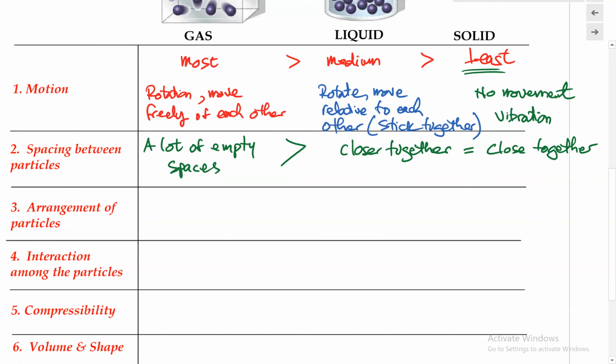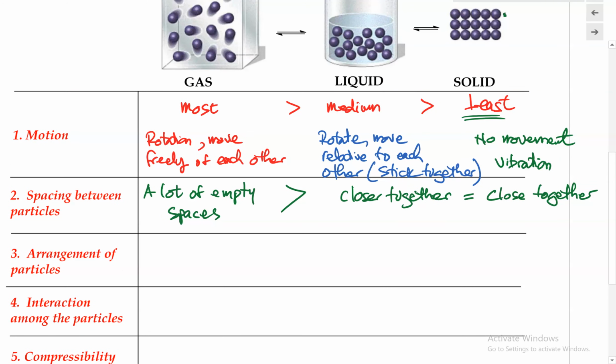And now as for the arrangement of the particles, in the gaseous state, the particles basically have complete disorder, meaning they move around in any way that they want. There's no arrangement of how the particles should look. So we would call this complete disorder.